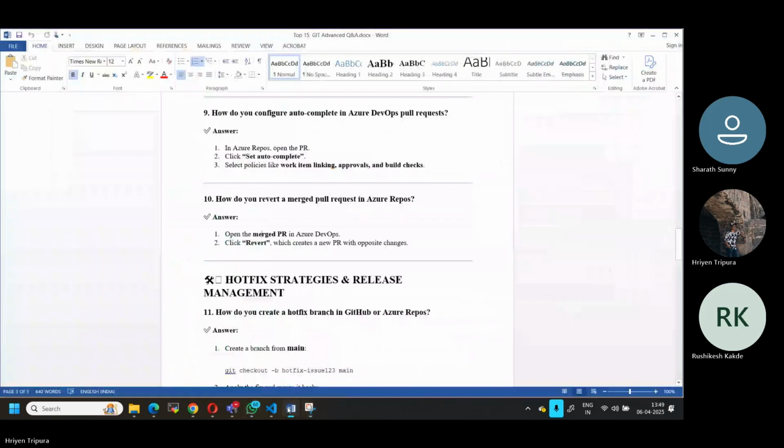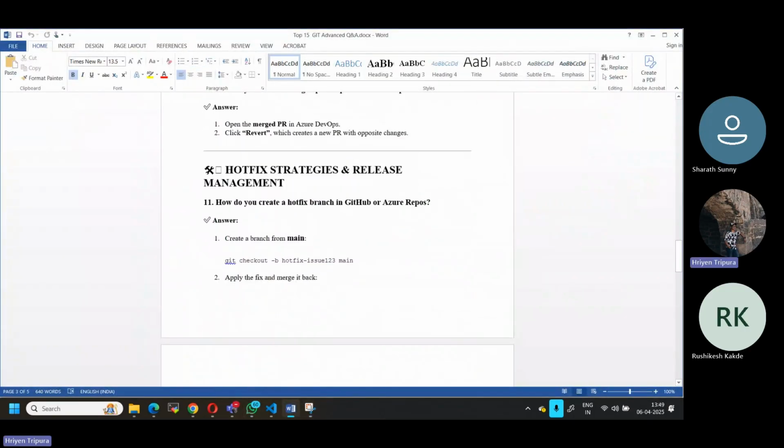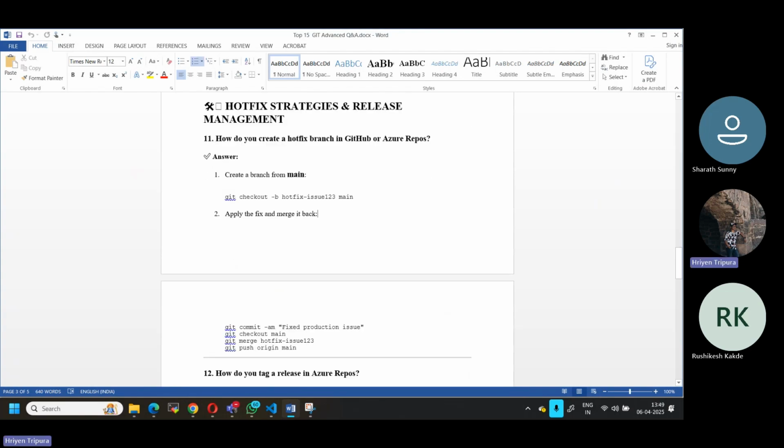Next, hotfix strategy. How do you create a hotfix branch in GitHub or Azure Repo? First of all, we need to understand what a hotfix is. A hotfix is nothing but urgent work that needs to be done.